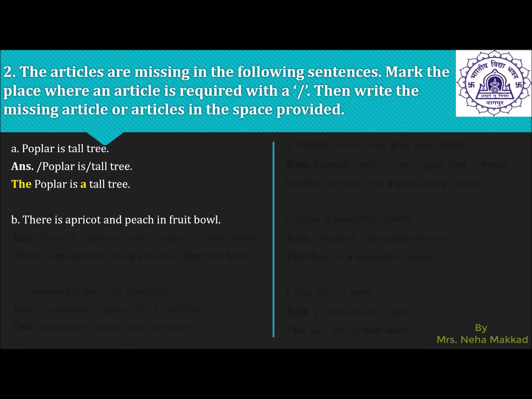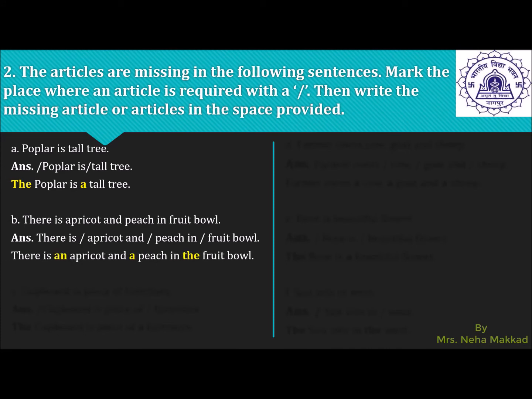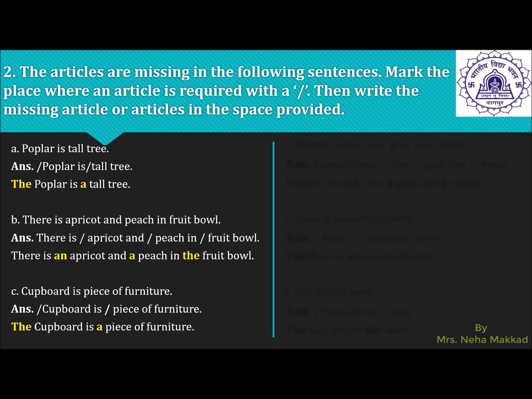Let us have a look at the second example. There is an apricot and peach in the fruit bowl. So, there is an apricot and a peach in the fruit bowl. So, for the vowel sound we will use an, for the singular noun having a consonant sound, peach, we will use a, and it is kept in that particular fruit bowl. So, the fruit bowl. Cupboard is a piece of furniture. So, what is missing here? The definite article the is missing before cupboard because it is a specific cupboard. The cupboard is a piece of furniture.